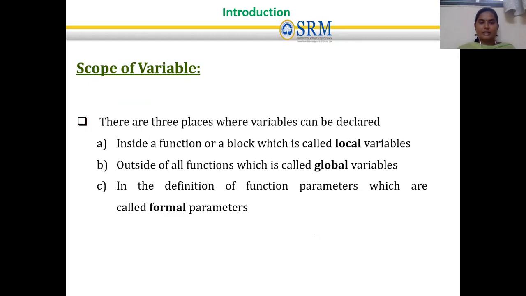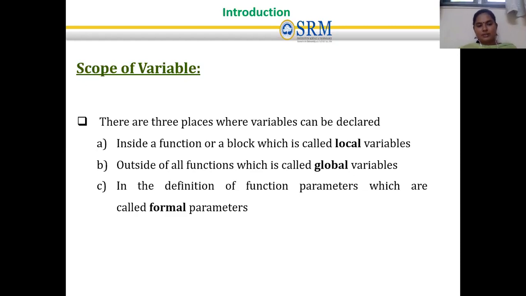There are three places where variables can be declared: local variables, global variables, and formal parameters. A local variable is a variable we declare and initialize, and do the operations on, inside a single function or a block. It should not be visible outside the function. Even in the main program, if we have two or three functions and I declare and assign a variable under function one, it should not be visible in functions two, three, four. That is called a local variable.